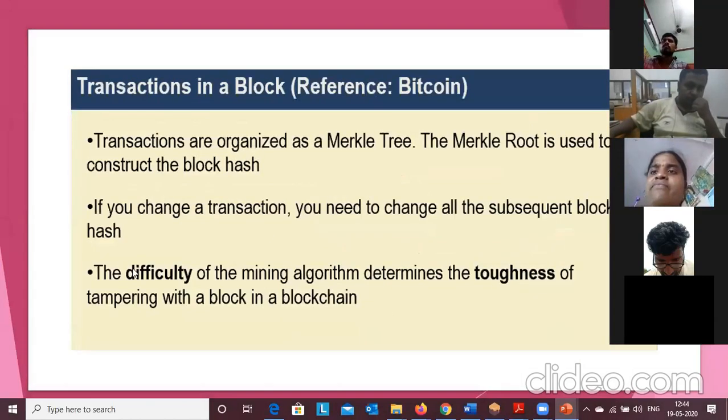Okay, next slide we have: transactions are organized as a Merkle tree. So if you change a transaction, you need to change all the subsequent block hashes, which makes it difficult to modify a transaction in the blockchain network.